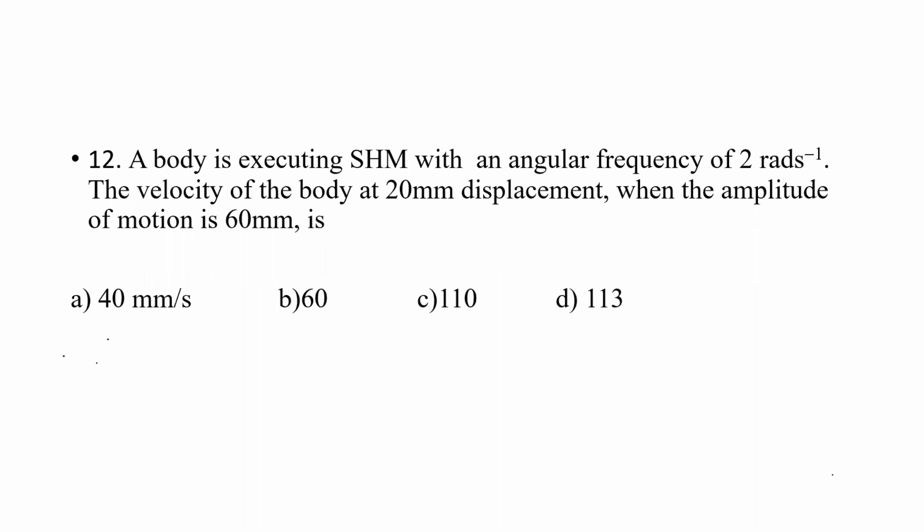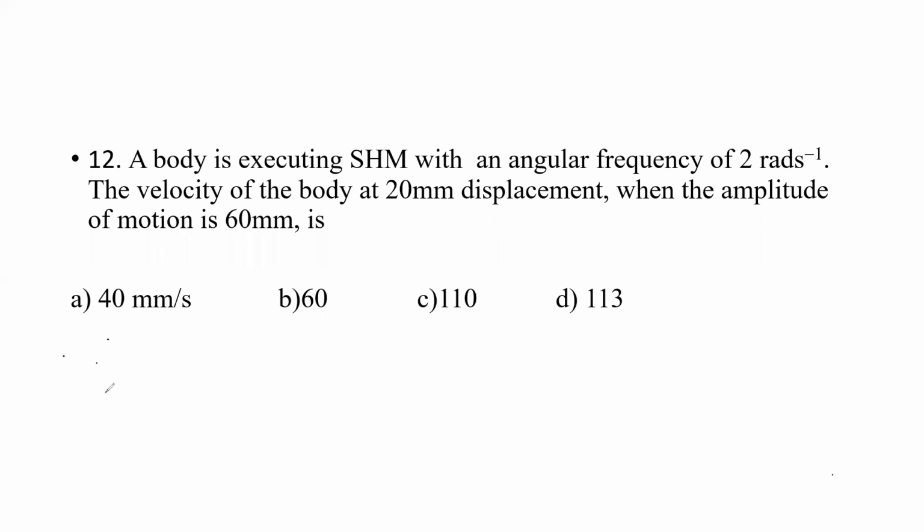So here the angular frequency is given as 2 radian per second, and the amplitude is given as 60 millimeter. They have given displacement as 20. Velocity we need to calculate when displacement is 20. So frequency, displacement and amplitude is the given data. We need to calculate the velocity.